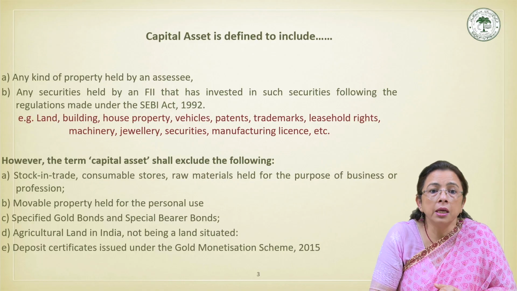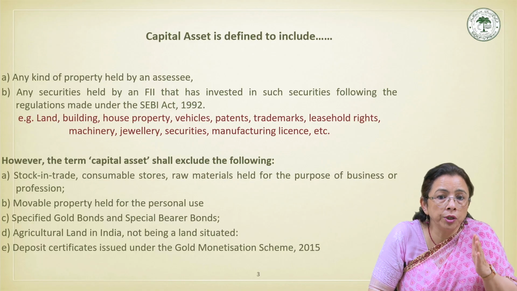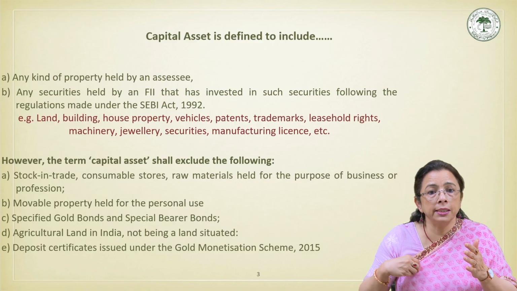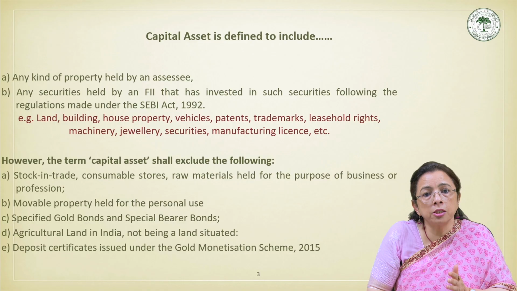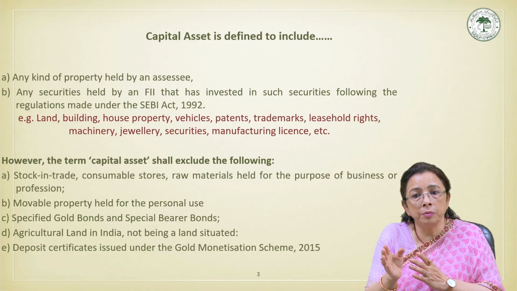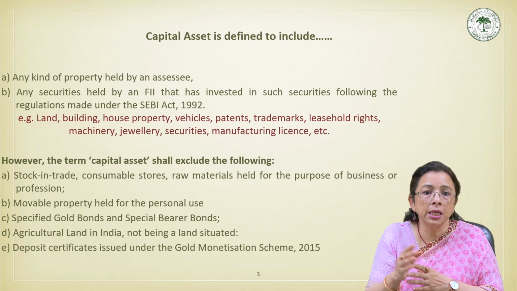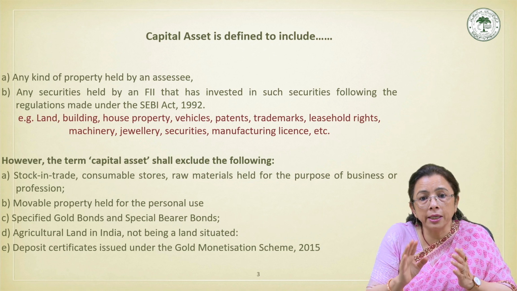Please remember this. Agricultural land which is situated in rural areas is not treated as a capital asset. However, agricultural land situated in urban areas within specified municipal limits or distance is treated as a capital asset, and it is taxable accordingly.